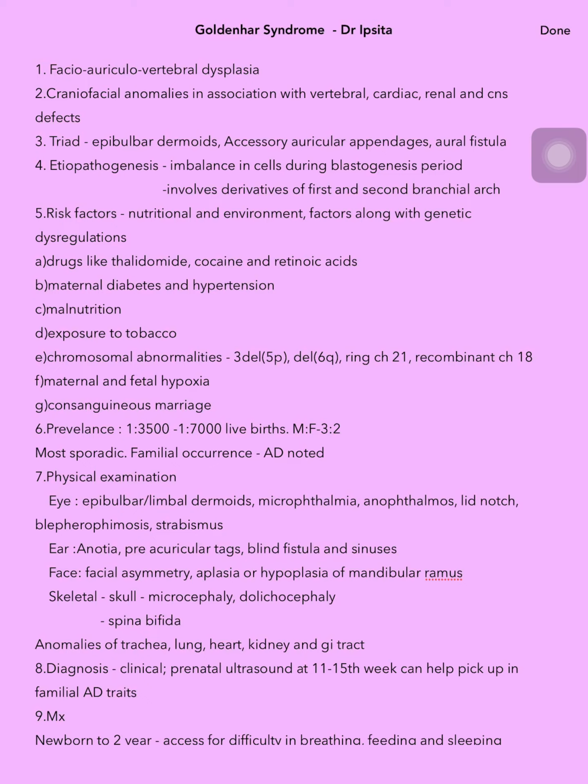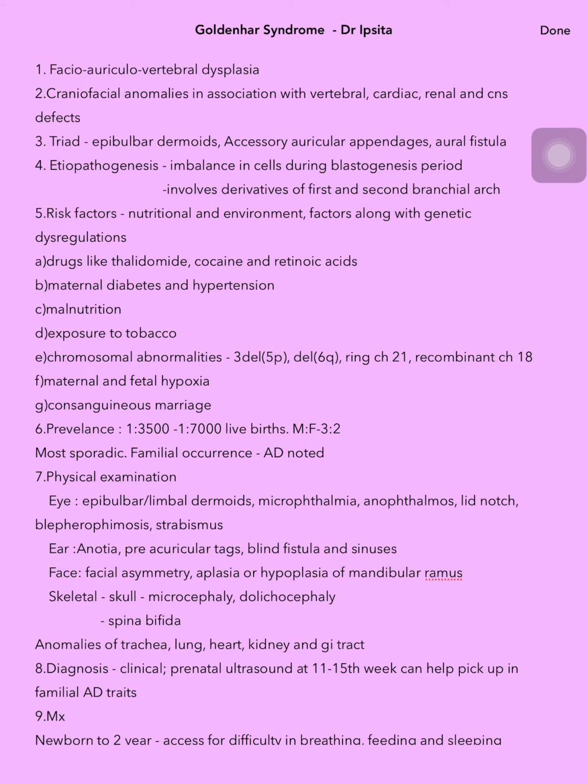This is Dr. Ipshita. Today we will read about Golden Hour Syndrome. So 10 points that we need to remember about Golden Hour Syndrome. Number 1, it is facio-auriculovertebral dysplasia. 2. Golden Hour Syndrome consists of craniofacial anomalies in association with vertebral, cardiac, renal and central nervous system defects.